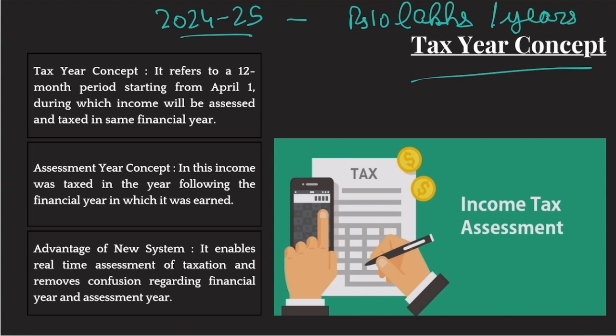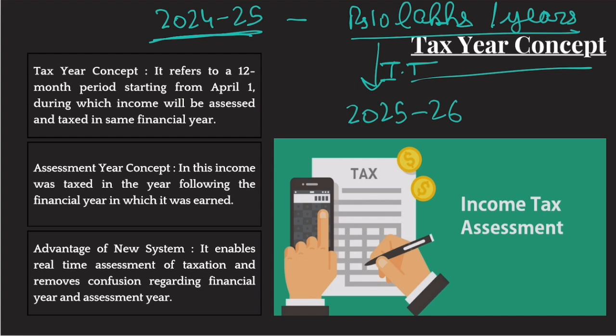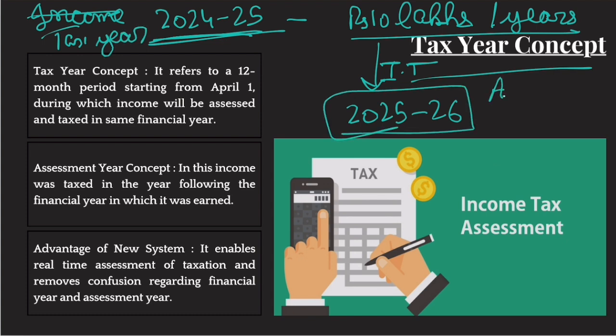So you will earn income in 2024-25 and you will pay income tax on it in 2025-26. So generally you pay taxes on your income of the previous year. In this case, 2024-25 would be known as the income year, or we'll call it tax year. And 2025-26 would be known as the assessment year.